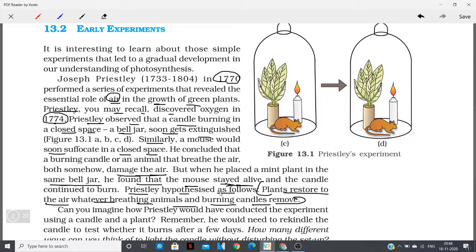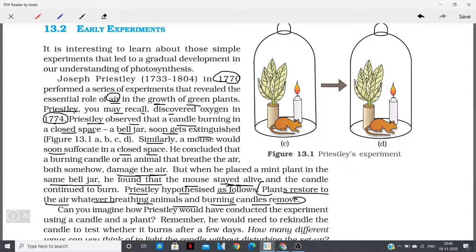So the thing is, he did not know at that time what this gas was, or what the particular part of air was that the mouse or candle were using. He didn't know that. But he reached one conclusion, or hypothesized, that plants are restoring that part of the air which breathing animals and candles are removing.